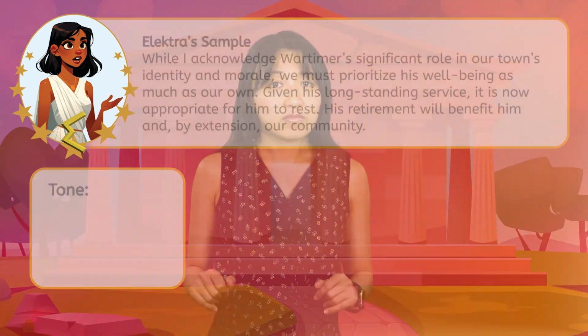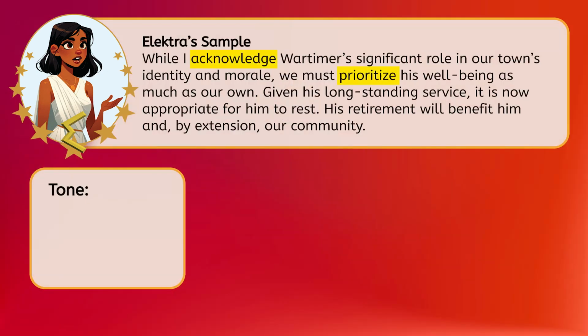What do you think? Does Electra have the same tone and attitude as the kidnapper? They both talked about the same ideas, like Mortimer retiring for his own good. But the way they expressed those ideas seemed very different. Words like "acknowledge," "prioritize," and "benefit" sound like someone discussing business, like she's being practical. The kidnapper used emotional words like "safe" and "happy," but Electra uses more objective words like "well-being" and "retirement."